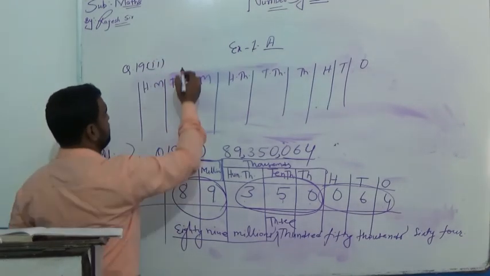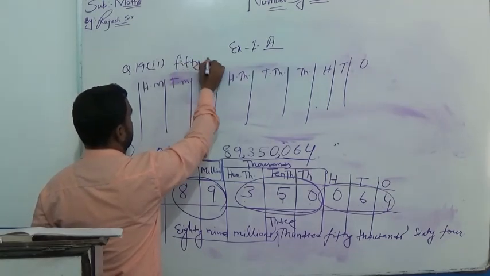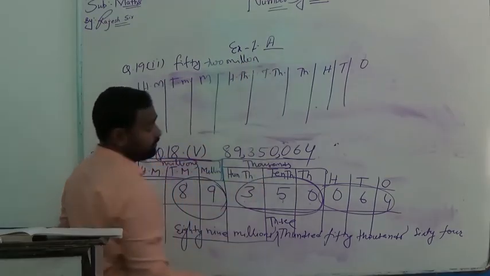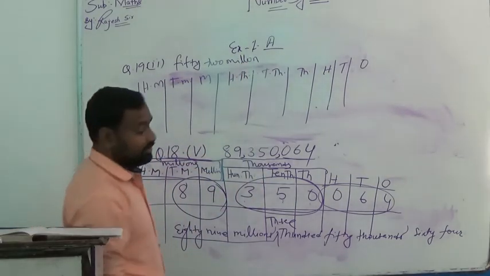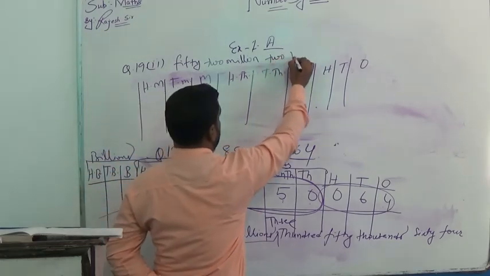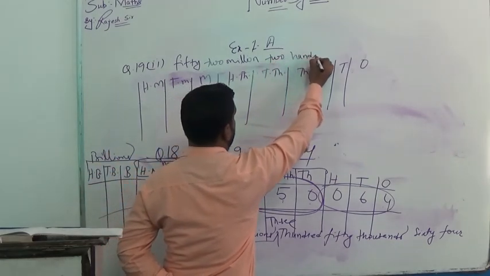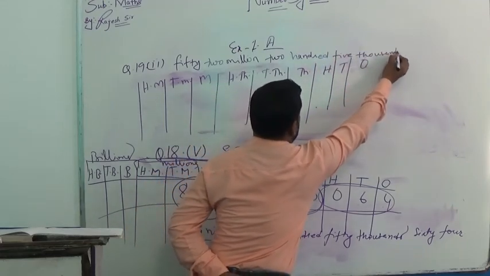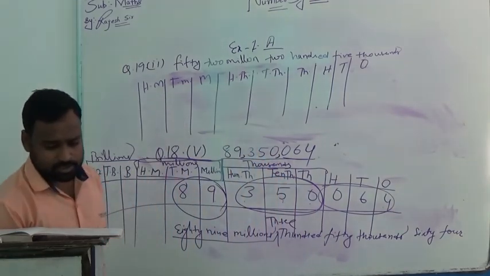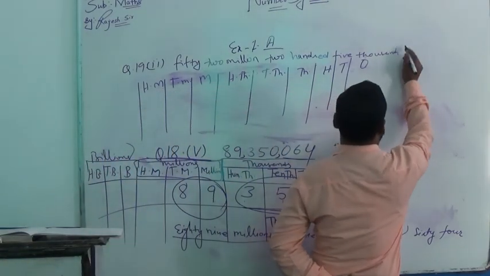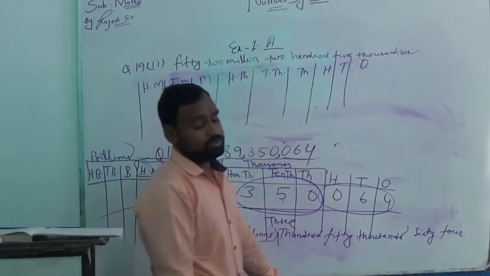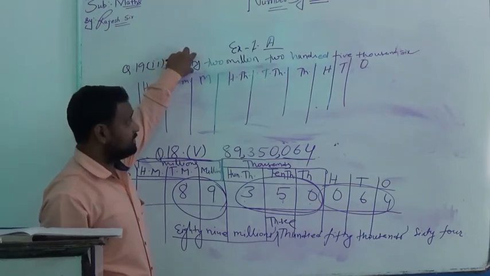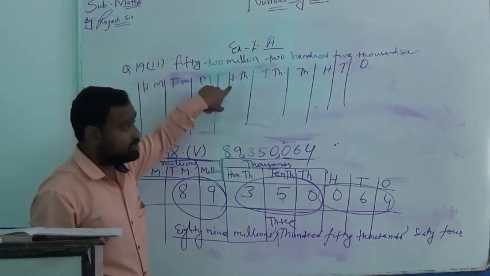It is 52 million 205,006. We have to represent this numeral in this chart.